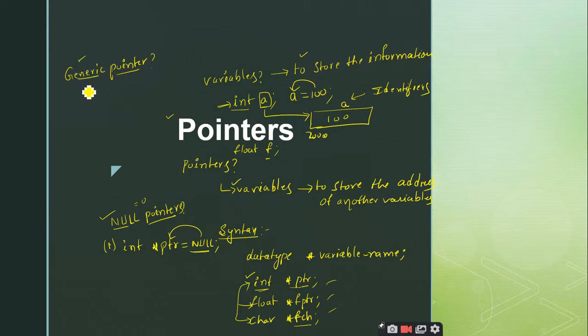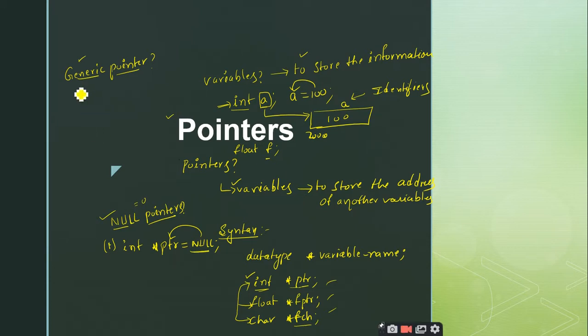Whatever you told is correct, but how do you declare a generic pointer? Using template? No, templates are a different concept, right? The generalized syntax is data type star variable name. The same syntax has to be used to declare the generic pointer also.